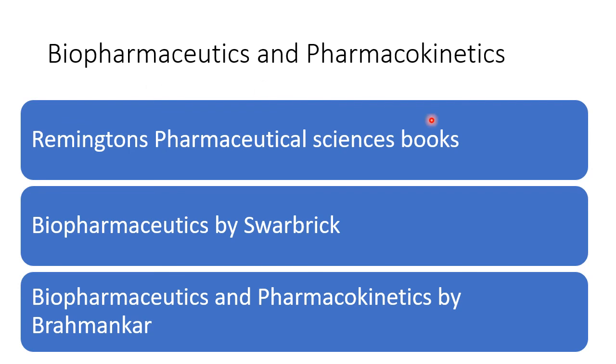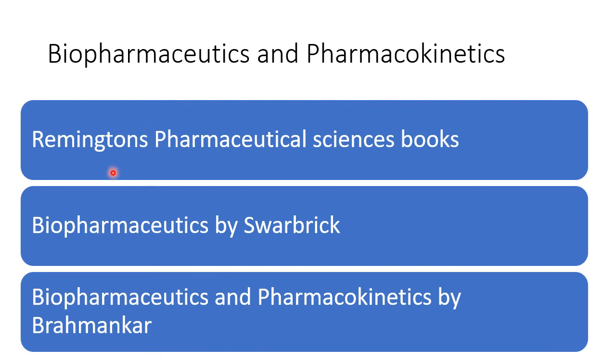We have finally Biopharmaceutics and Pharmacokinetics. The best book for this is Brahmankar. In Brahmankar, you will get everything in concise, important points. And the language is also very easy to understand. And a few topics that you have done earlier are repeated, like polymorphism, pseudopolymorphism, absorption, distribution, metabolism, excretion. So it will be easy if you go for this book.